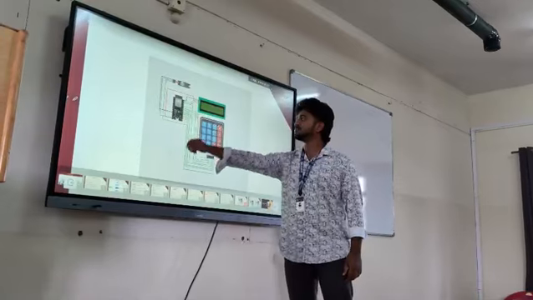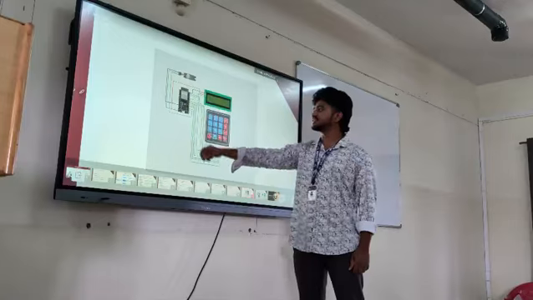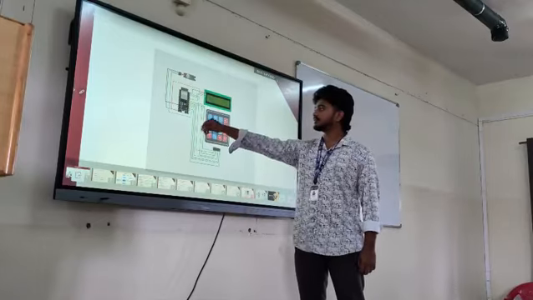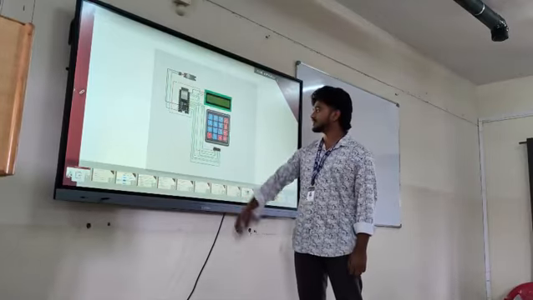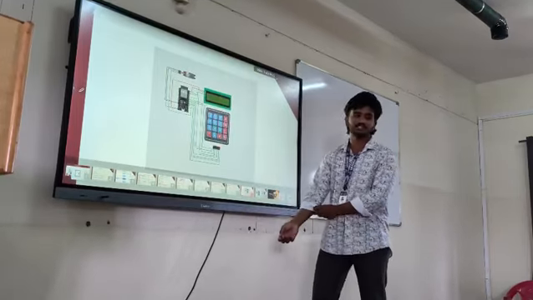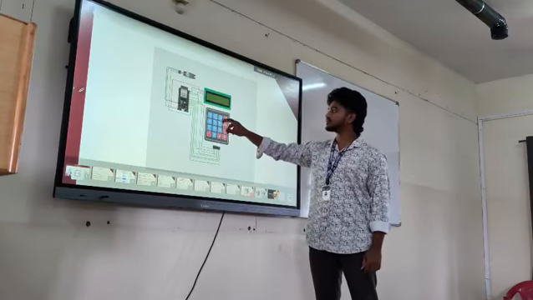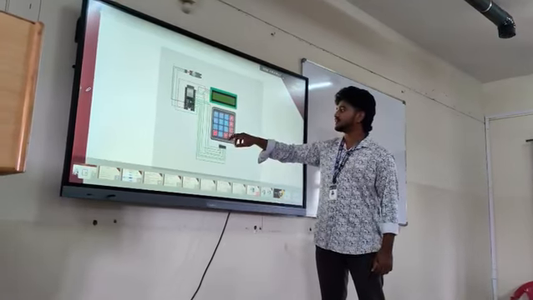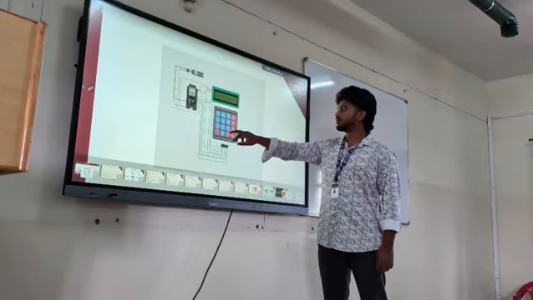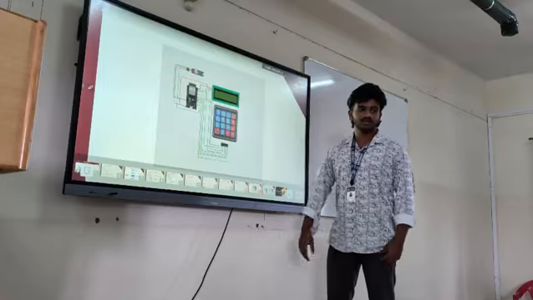This ESP32 is low cost, and if we enter the password, the LCD shows a 6-digit password. If we enter 8 digits, it shows wrong password, try again, and we will put the right password. The door shows unlocked.